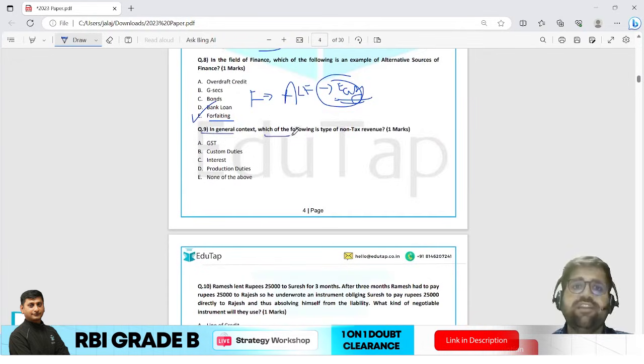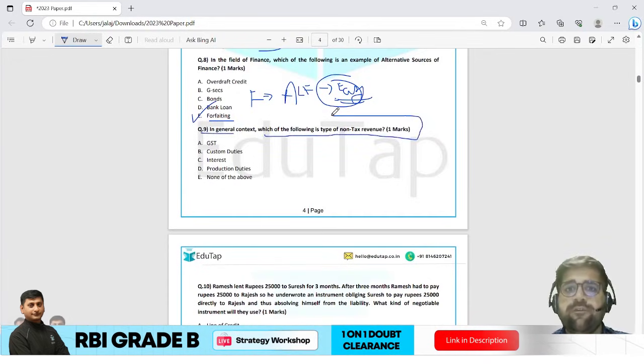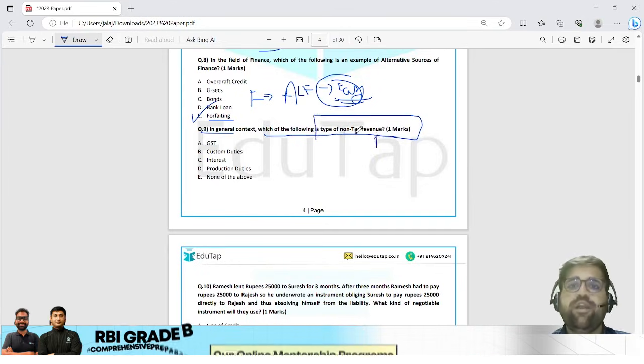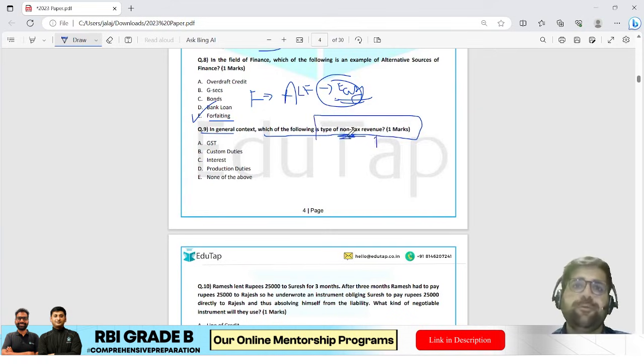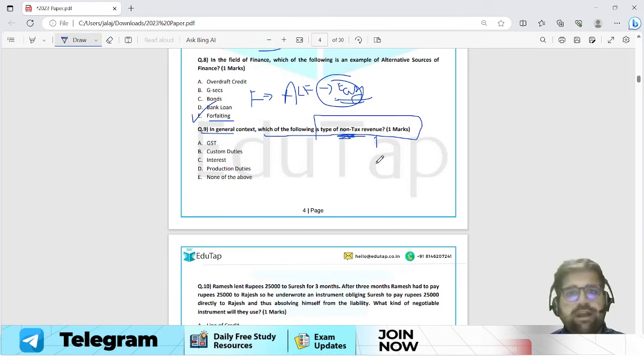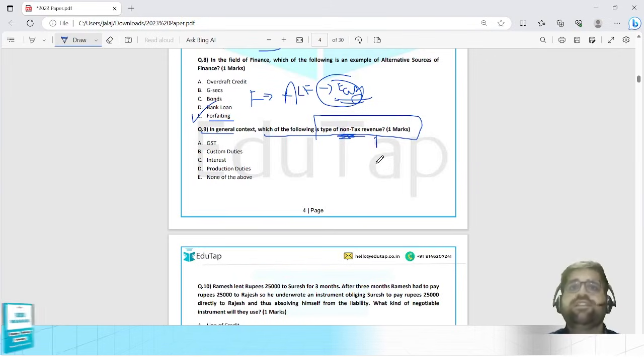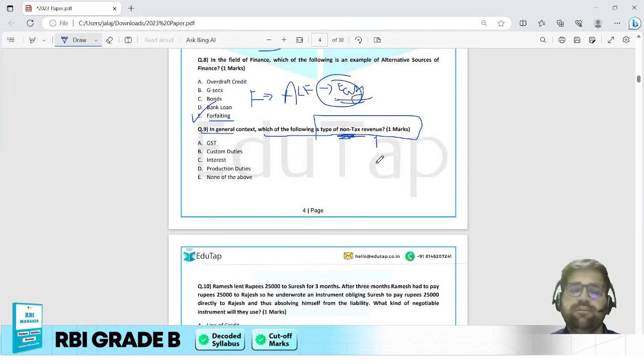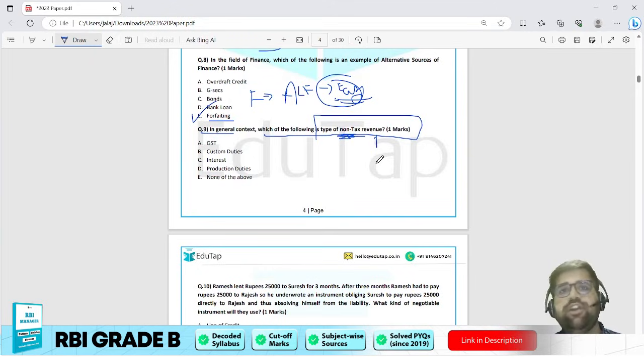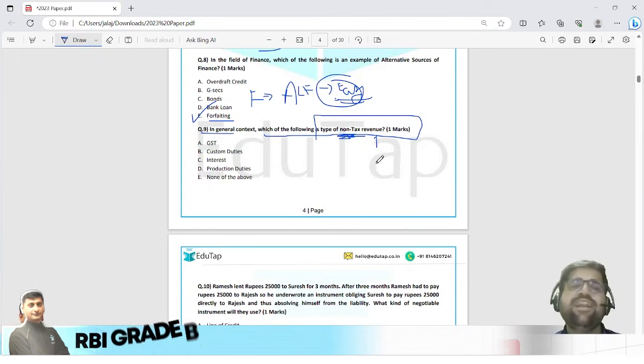In the journal context, which of the following is a type of non-tax revenue? So here you have to identify non-tax revenue, mind you. Now see, non-tax revenue. If you have basic concepts clear regarding your fiscal policy, which is discussed in your ESI course, then this particular question is also easy according to me.